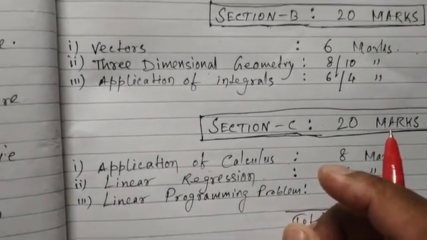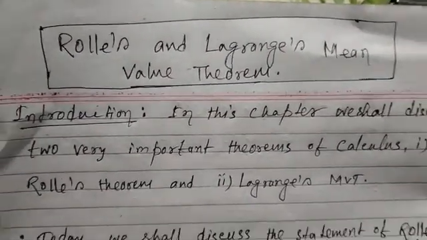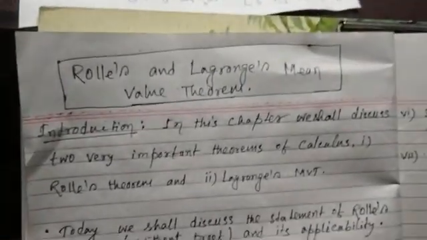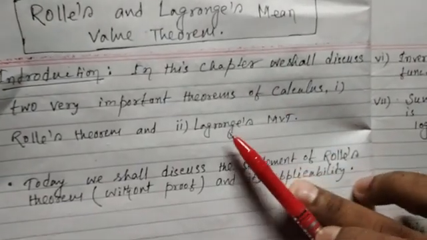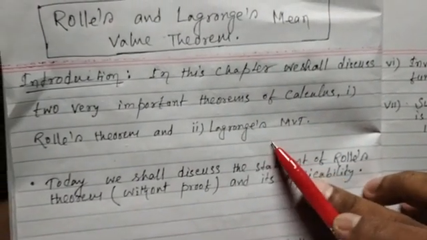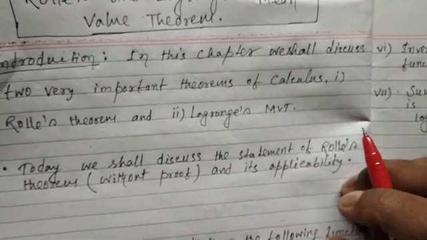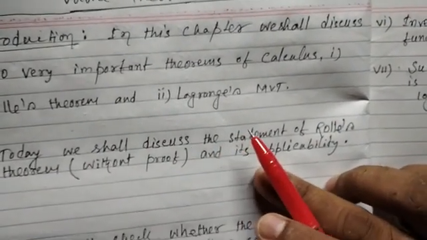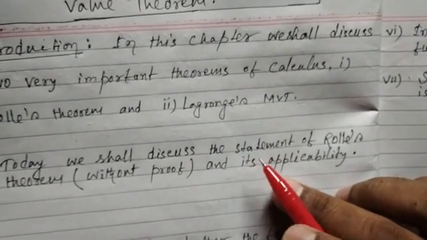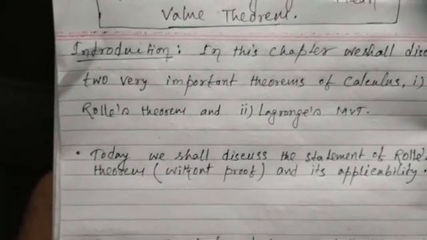Let me start one chapter of calculus, which is Rolle's theorem and Lagrange's mean value theorem. In this chapter, we shall discuss two very important theorems of calculus. First one is Rolle's theorem and the second one is Lagrange's mean value theorem. Today I will discuss the statement of Rolle's theorem and its applicability. Statement of Rolle's theorem means you don't have to prove the statement, you only have to learn the statement and then its application.